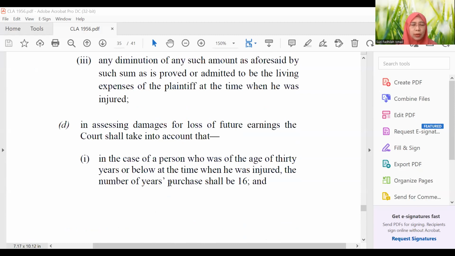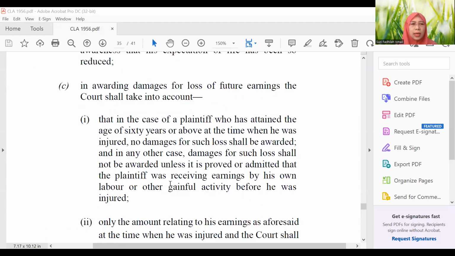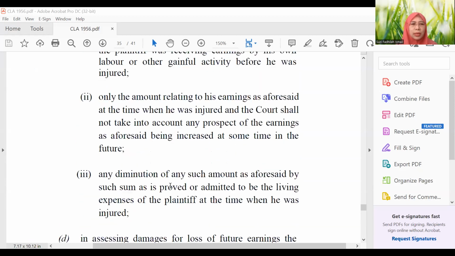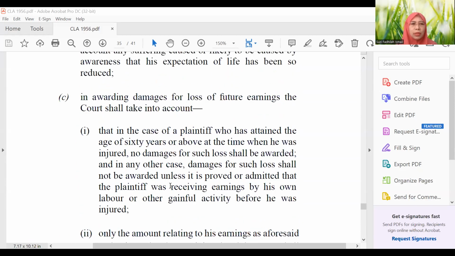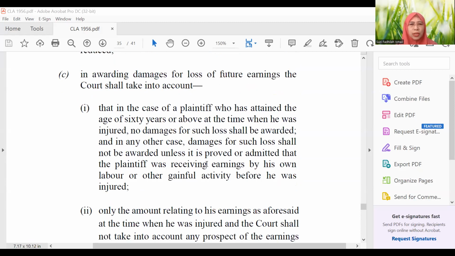Okay, now to section 28(2)(c). It has 1, 2, 3 Roman clauses here. So in awarding damages for loss of future earning, the court shall take into account...